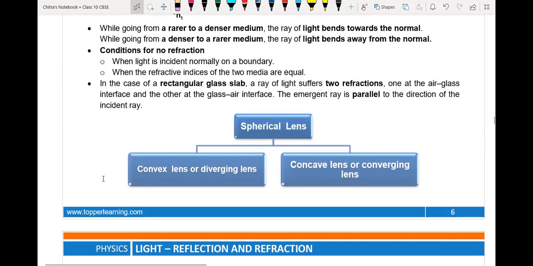We have already gone through denser medium and rare medium, so we are not going to discuss that now. Now we'll discuss the condition for no refraction. We have two conditions. First condition, a light ray has to be incident on the surface between any two media. If it is falling on the surface perpendicularly, then it is not going to change its original path. It will pass through the same path only. It is not going to change.